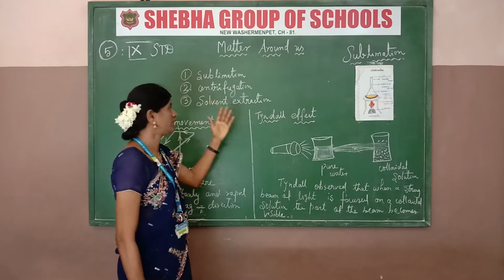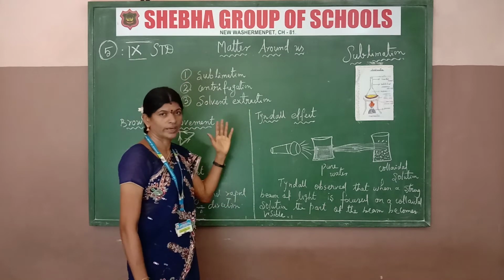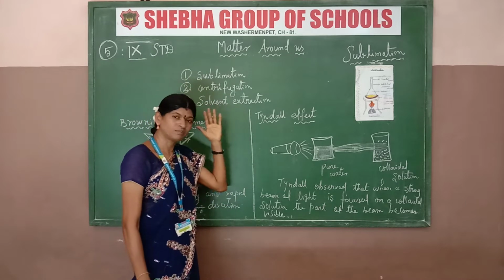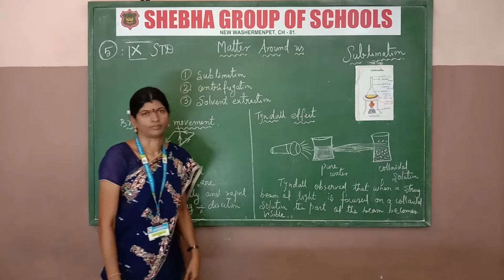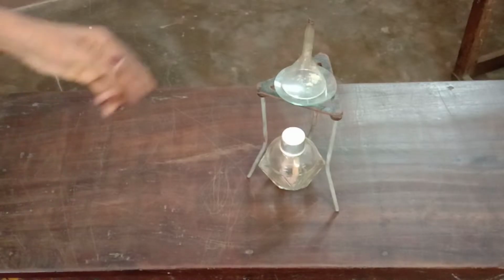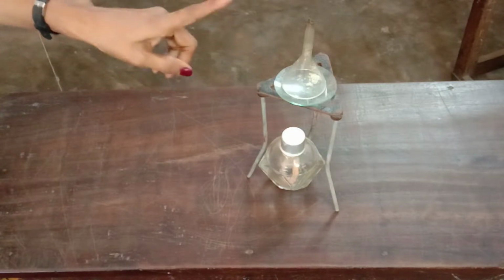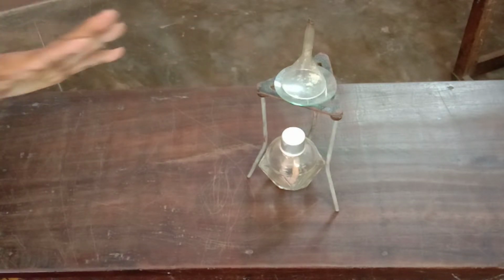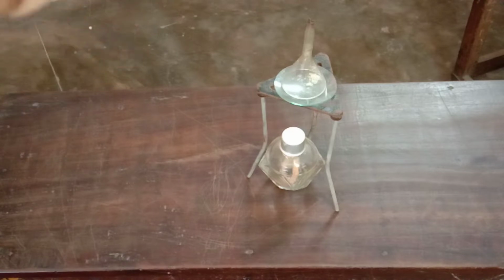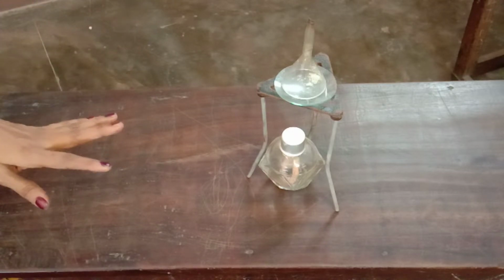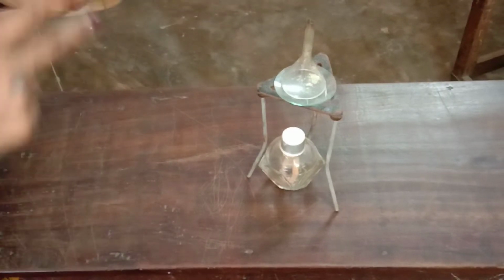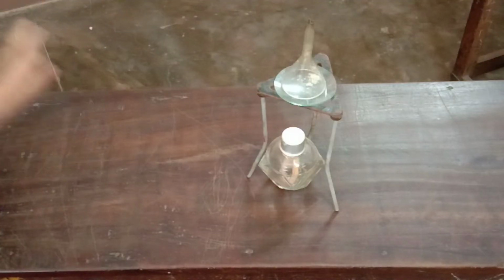So that is called sublimation. I will explain with an experiment. In the sublimation process, certain solid substances change directly into gaseous form without forming a liquid.